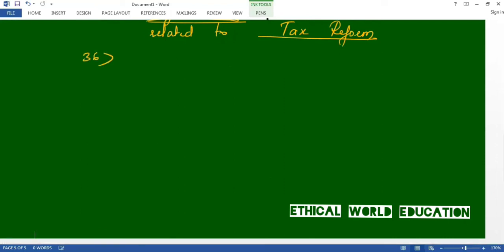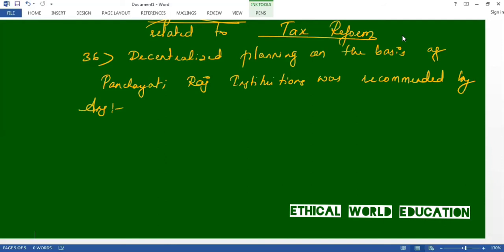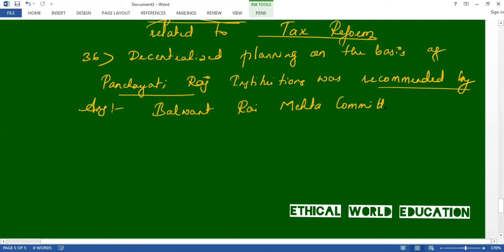36th question. Decentralized planning on the basis of Panchayati Raj institutions was recommended by. Answer is Balwant Rai Mehta Committee. This question is from Polity. Decentralized planning on the basis of Panchayati Raj institutions was recommended by the Balwant Rai Mehta Committee. This is very important. Let us move to the next one.